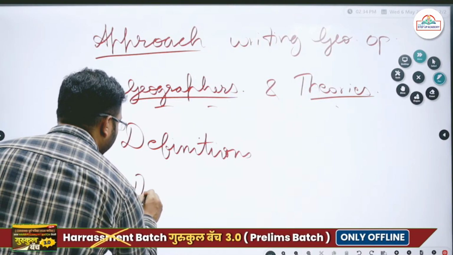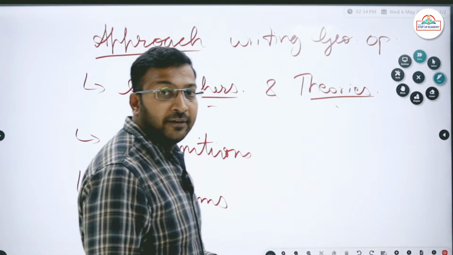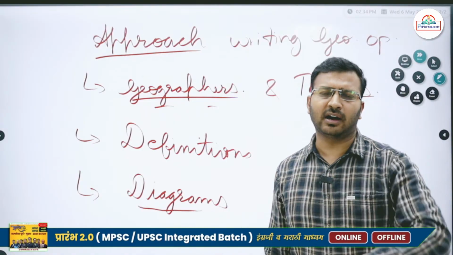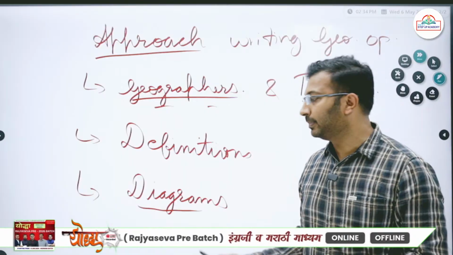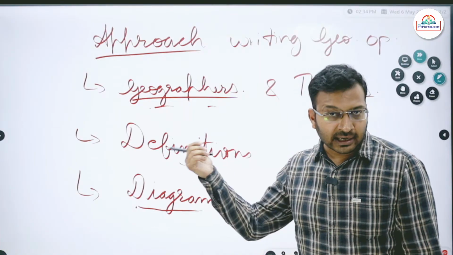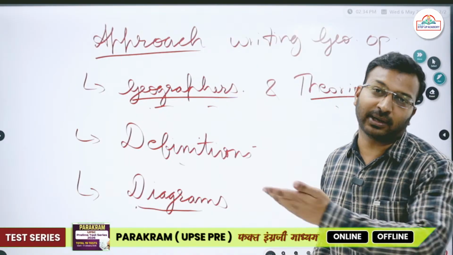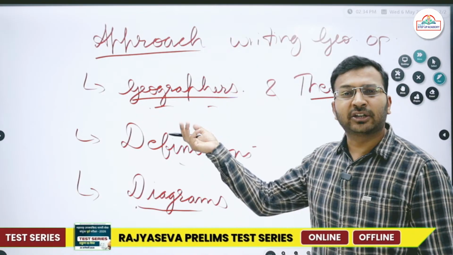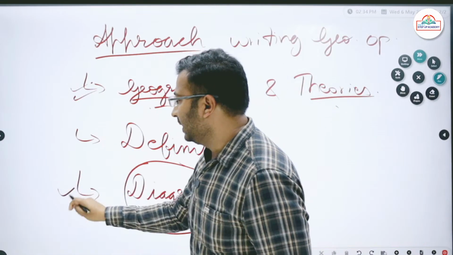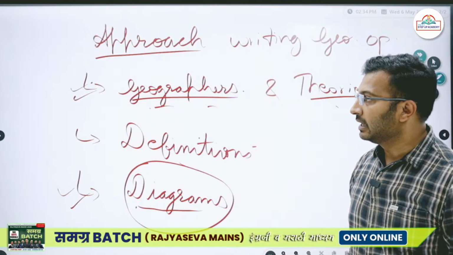Third thing, third approach, third point with respect to geography optional is that you should be having a good command on the diagrams. Okay? You should be having a good command on the diagrams. This is very, very important because every answer that you are writing is completely incomplete without the diagrams, without the names of the geographers. Definitions, at times in the examination hall it becomes very difficult. 3 idiots की तरह directly book में जो दिया है वो रट्टा मार नहीं सकते. ठीक है, you can make your own definitions, but these things are must. Geographers' names and diagrams, these are must. Without these things geography answer becomes incomplete. ठीक है, these three things.